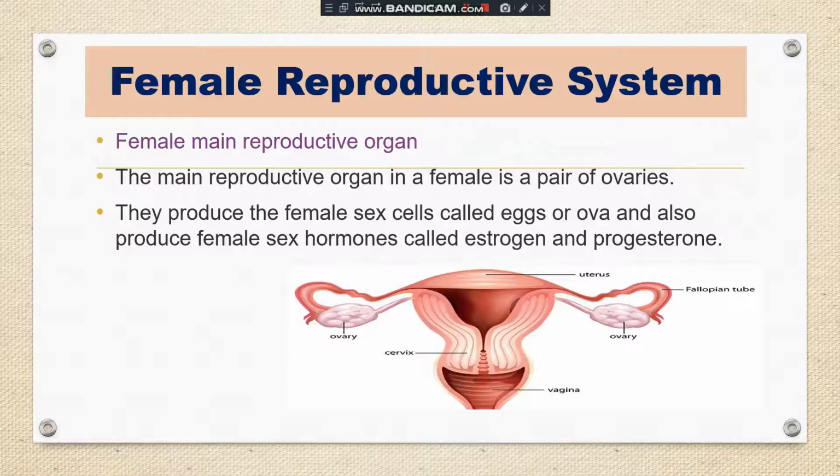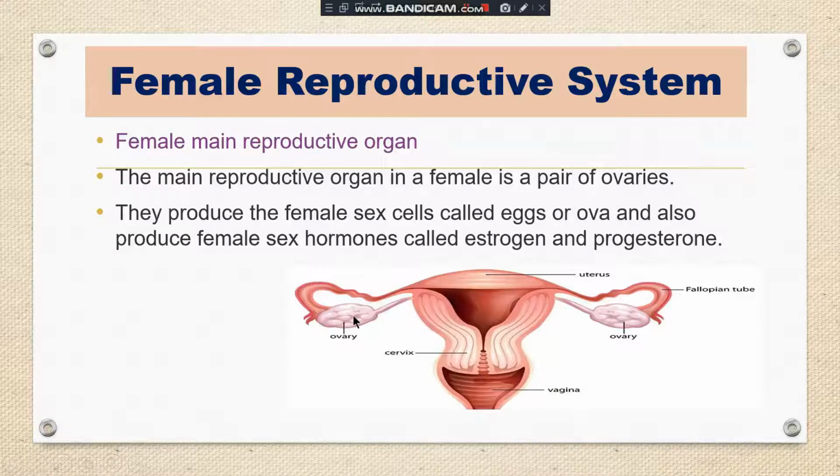Secondary sexual characteristics are like menstruation, the increase in the size of the breast, or other sexual characteristics which distinguish a girl from a boy. These are all the responsibility of the sex hormones. Clear, students?